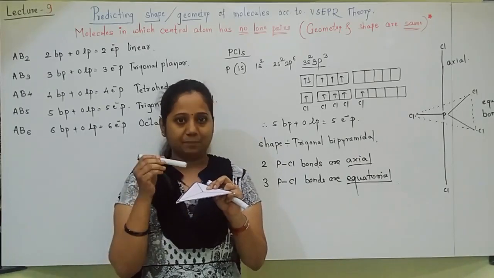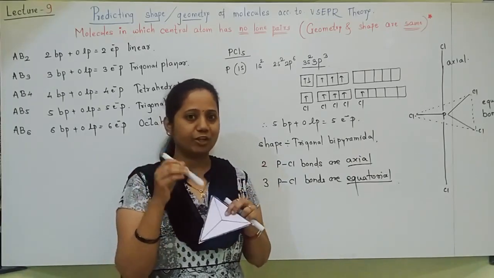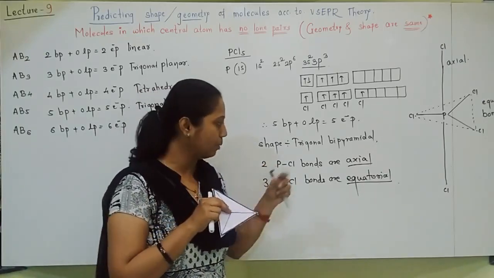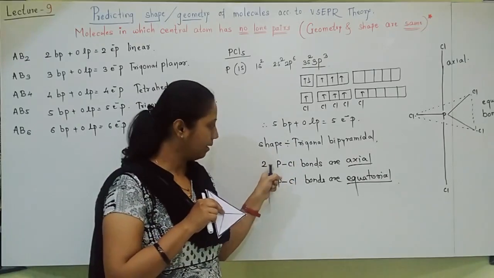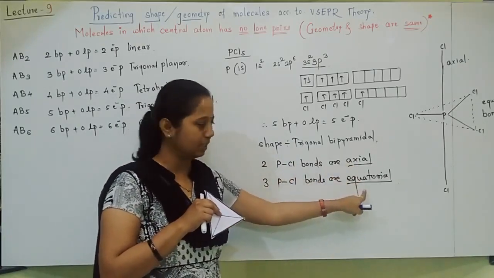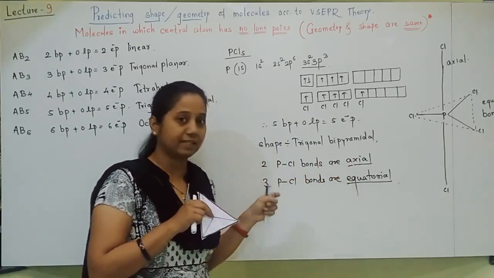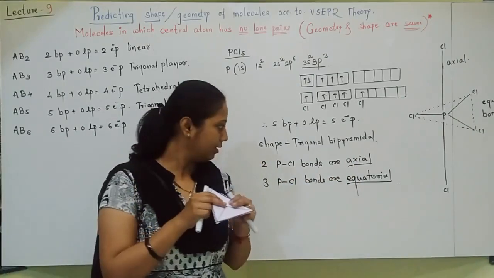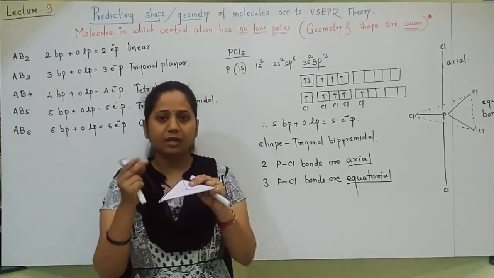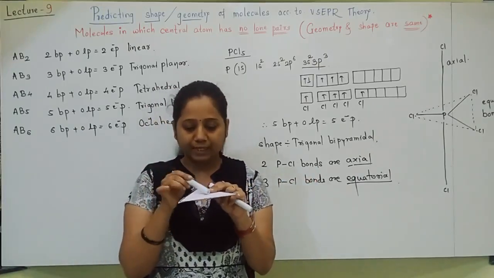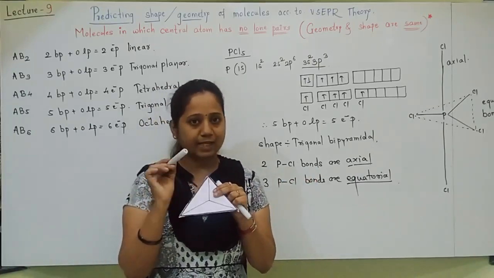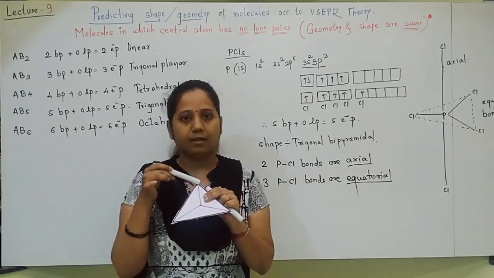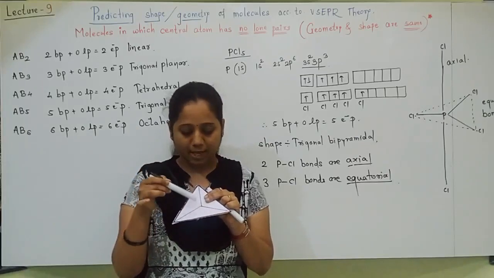Now guess the angle. In the PCl5 structure we have seen that there are 2 types of bonds, axial bonds and equatorial bonds. Axial 2, equatorial 3. Whenever there are 2 types of bonds, of course there will be 2 angles also. Now these equatorial, you can guess very easily. Equatorial PCl bonds have which angle?